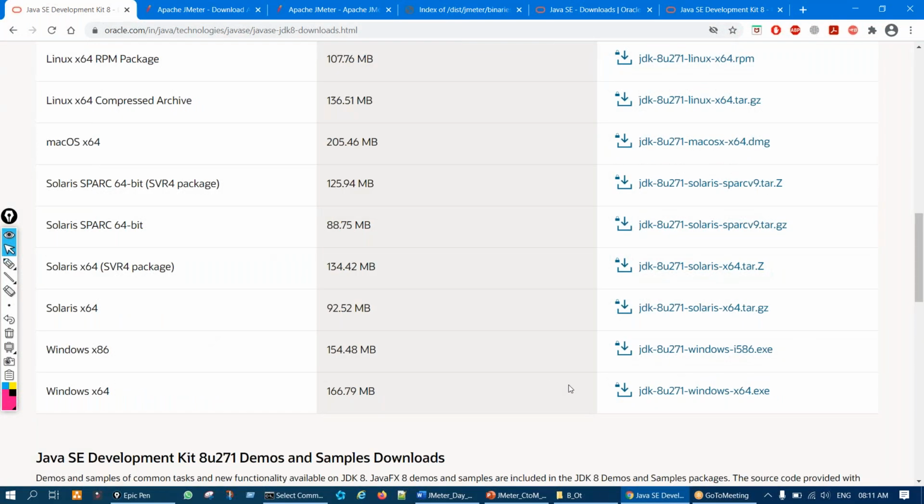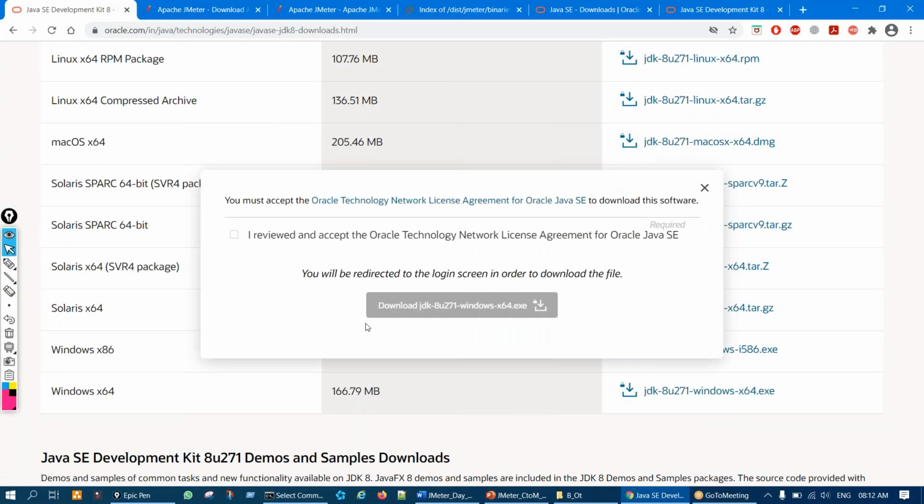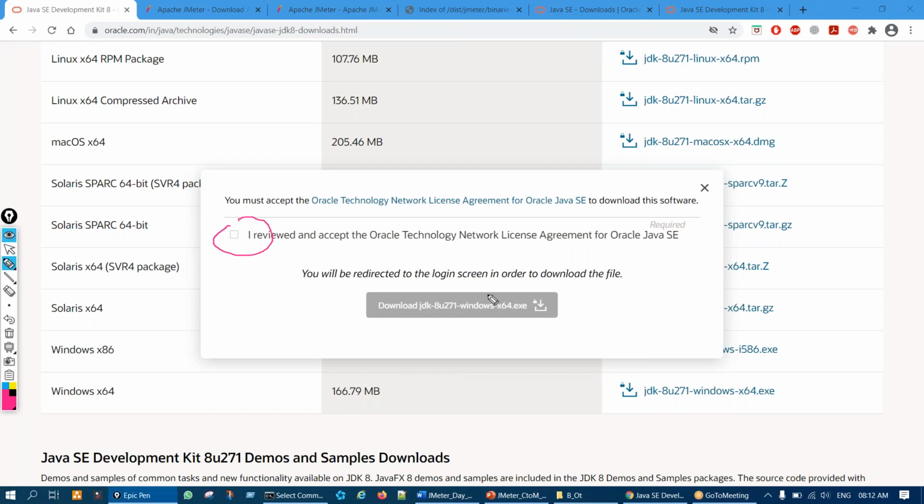Okay, same for Java 8 also. Choose the operating system and choose the file. Everyone now has a 64-bit operating system, so we can select this option, right? And here we can click and download. Put a check. No, this will also require sign in. Here it's saying you will be required to go to the login screen. Okay, so we have to sign in.